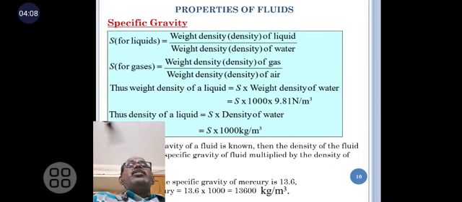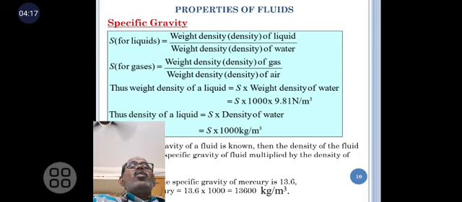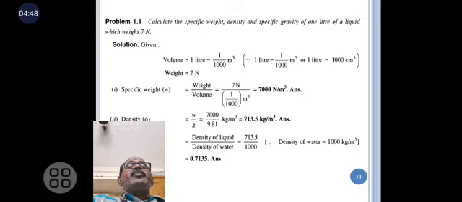The weight density of the liquid is equal to S into the weight density of the standard fluid. In this way, we can find the density of an unknown liquid: specific gravity of the fluid times density of the standard fluid. For liquids, the density of the standard fluid is 1000, that is, the density of water. For example, the specific gravity of mercury is 13.6, so the density of mercury is 13.6 into 1000, that is 13,600 kg per meter cube.